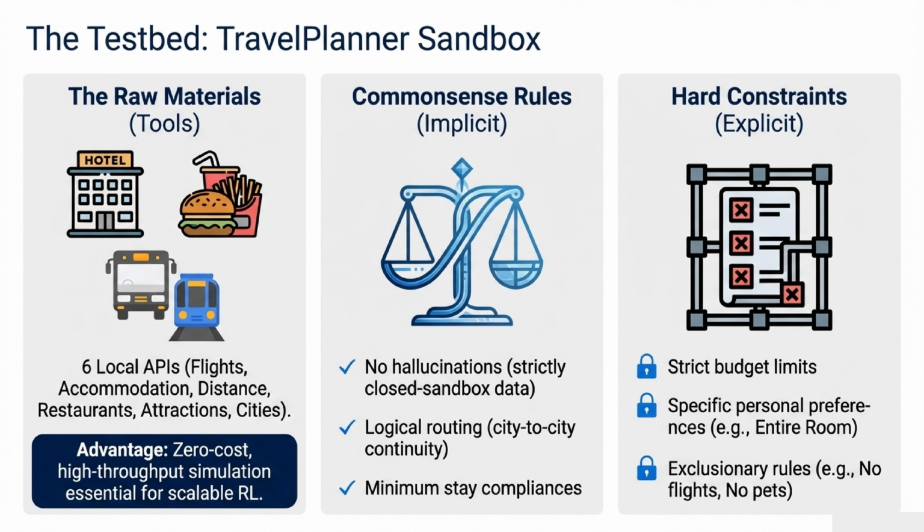To solve this, we need the right testbed. We use the TravelPlanner sandbox. Our raw materials consist of 6 local APIs, including tools for flights, accommodations, distance, and restaurants. The agent must navigate implicit common sense rules, meaning strictly no hallucinations and logical city-to-city routing, as well as explicit hard constraints, like strict budget limits and specific exclusionary rules like no pets. The major advantage here is that it provides the zero-cost, high-throughput simulation that is absolutely essential for scalable RL.